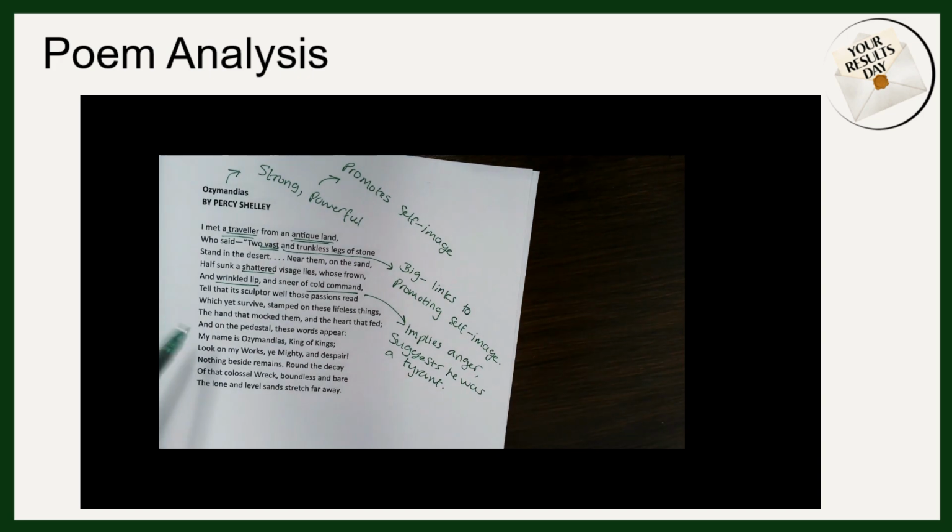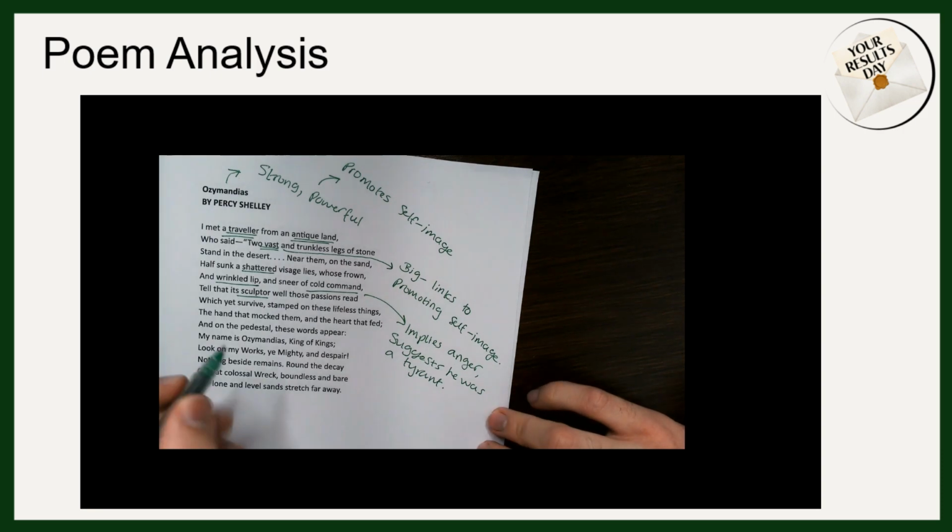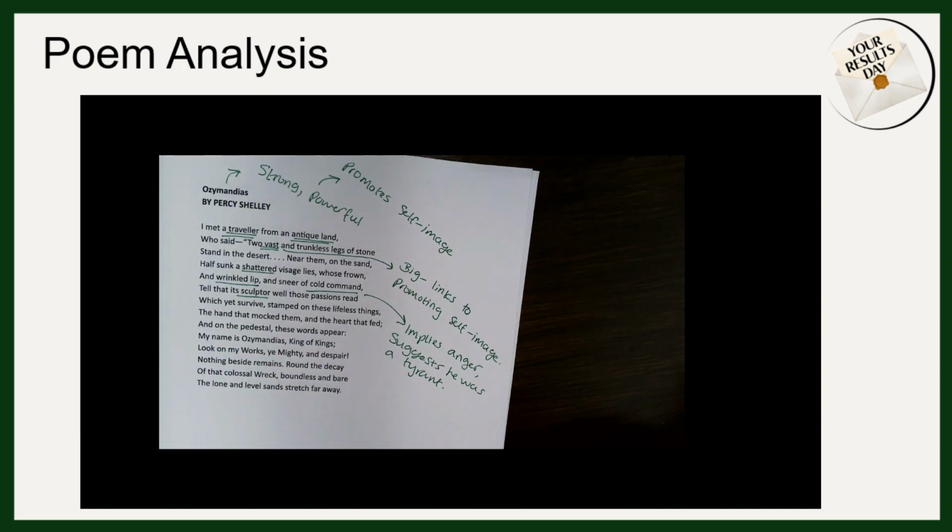Our next couple of lines then tell us how lifelike the image is of Ozymandias on the statue. The sculptor that's mentioned here has really captured what he looked like and has captured this impression of anger on his face. The traveller then explains that he looks down and he sees writing on the pedestal where the statue is displayed, and it says, my name is Ozymandias, King of Kings, look on my work, ye mighty, in despair.